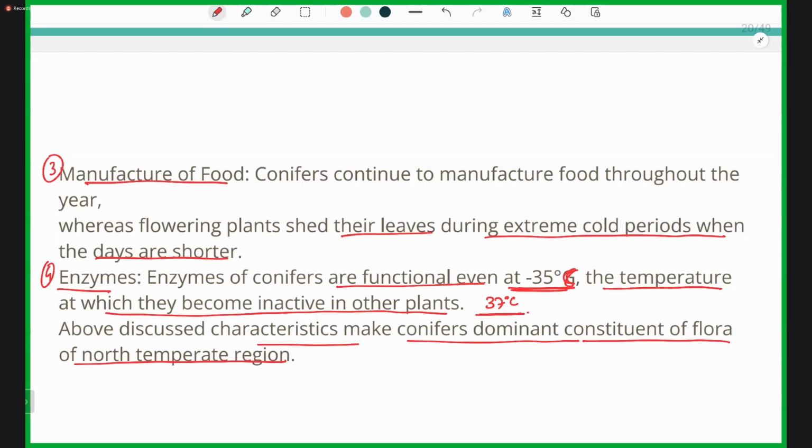The optimum temperature is 37 degrees Celsius, but in gymnosperms, these enzymes are even acting at minus 35 degrees Celsius, which is the main and the most important reason why they were able to adapt and survive in the temperate areas.